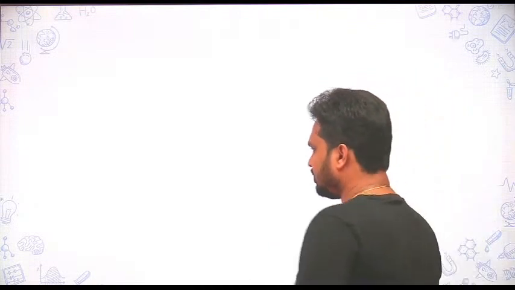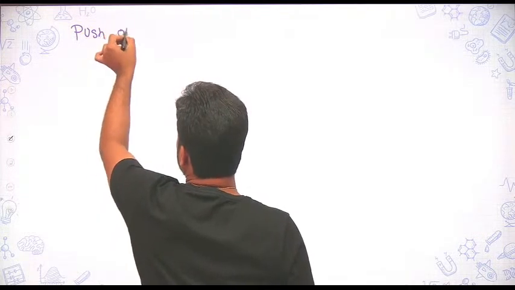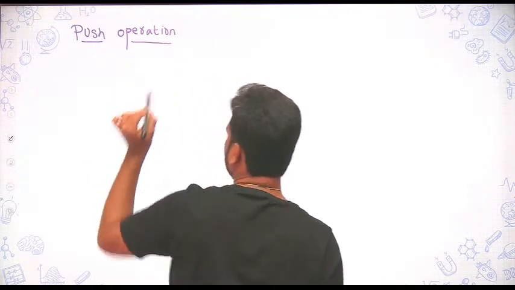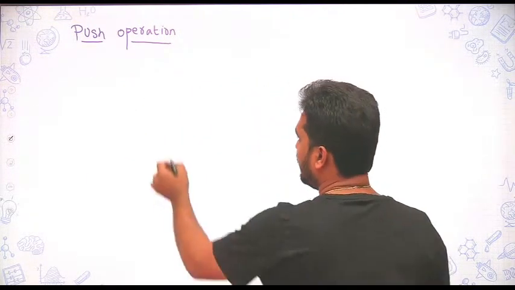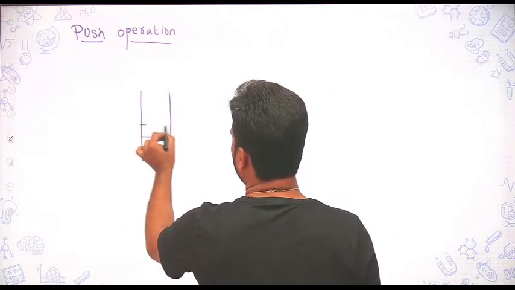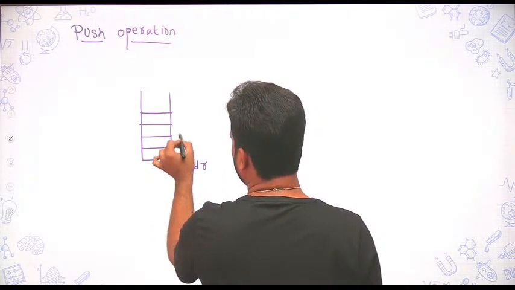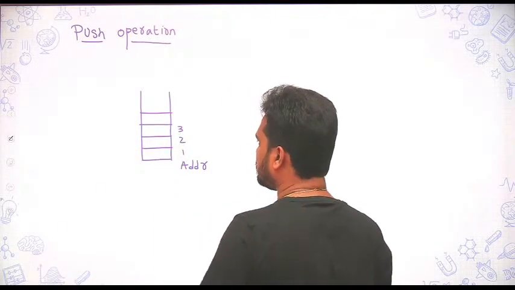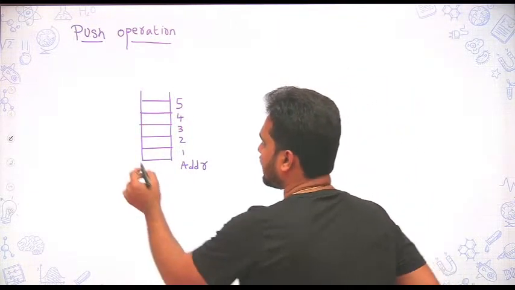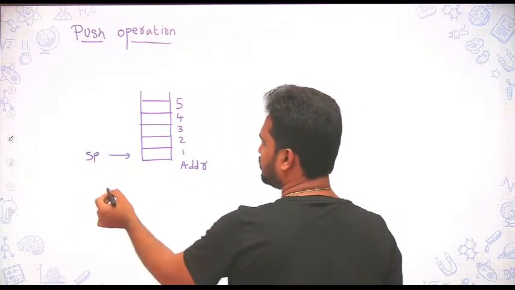For example, you have a push operation. It can happen in different ways. So if you take address, first location, second location, third. I am not taking 0, you can take 0 also, nothing. So here the stack pointer will be pointing to this. If I say push X,